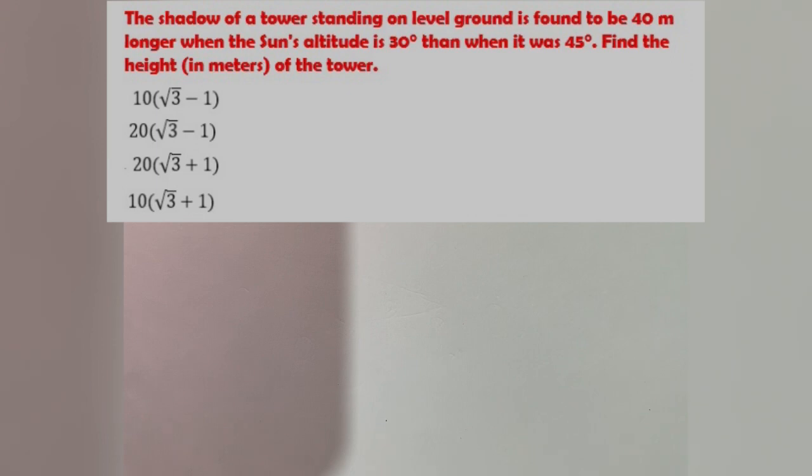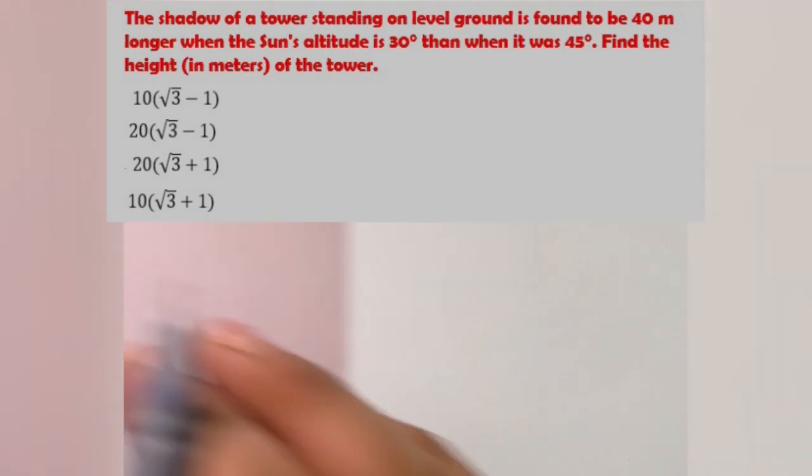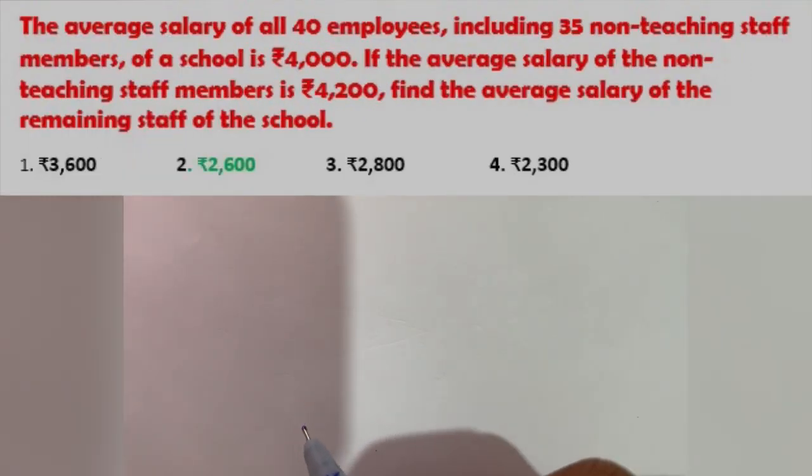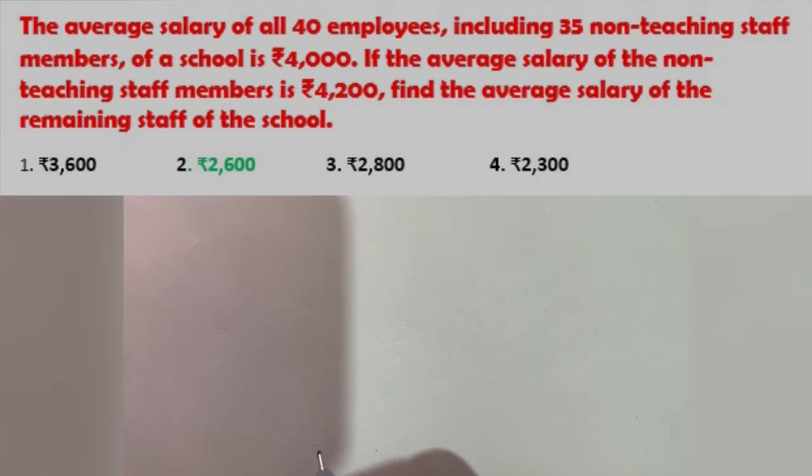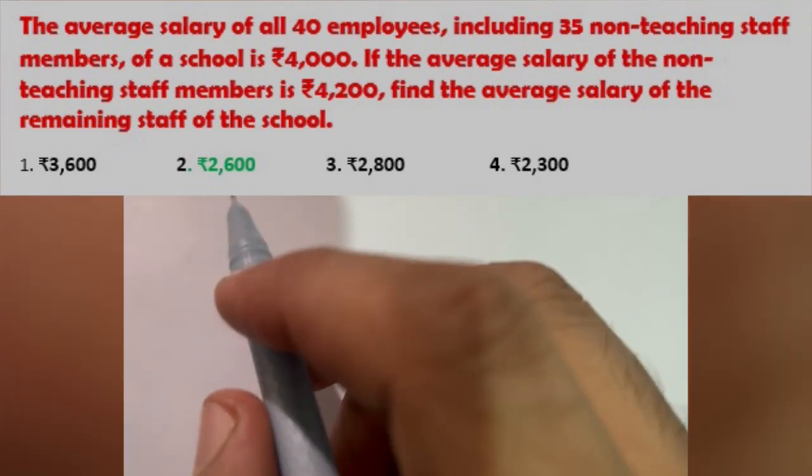After that, question number 7. It depends upon the weighted average concept. What does it say? That the average salary of all 40 employees, including 35 non-teaching staff members of a school, is 4,000. Okay, what does the question say?